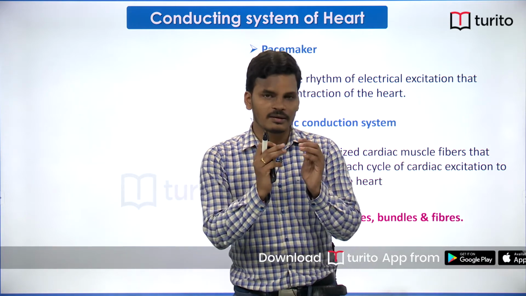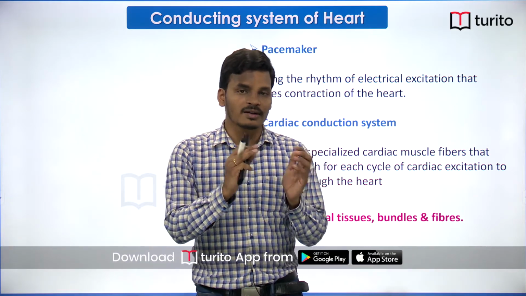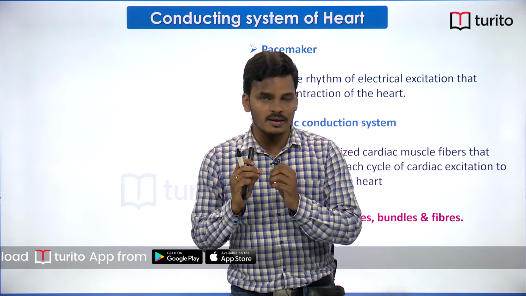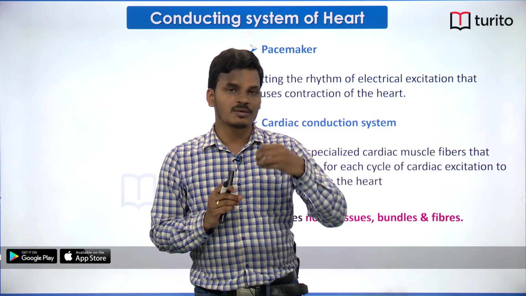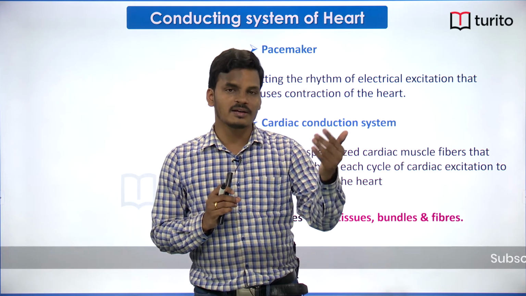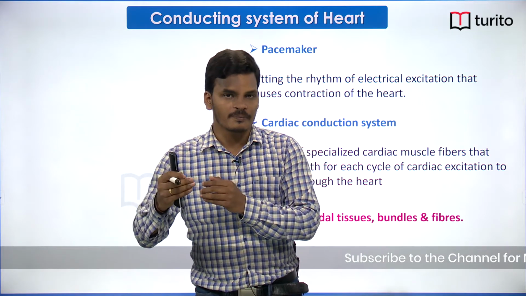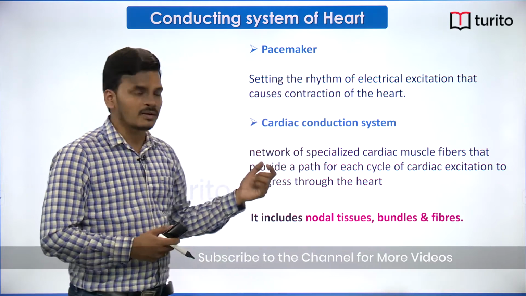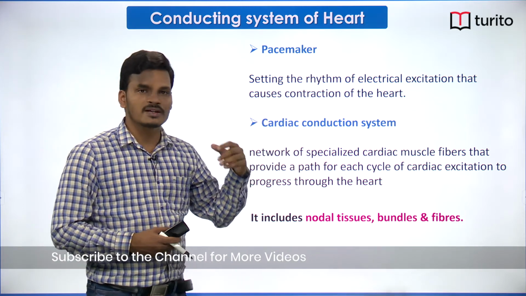See, our heart beats in a very rhythmic manner, like alternating lub and dub. That contraction and relaxation is known as systole and diastole. The contraction and relaxation of the heart is due to an electrical pattern, that is action potentials are generated, resulting in depolarization, hyperpolarization and repolarization, which is known as electrical activity. This electrical activity is very rhythmic, and the reason for it is the pacemaker. What is a pacemaker? It sets the rhythm of electrical excitation that causes the contraction of the heart.